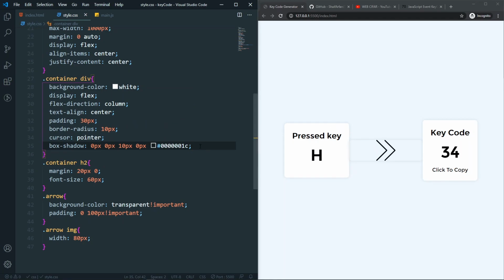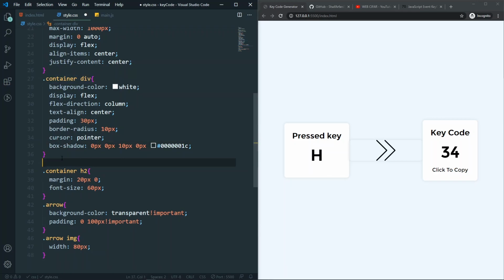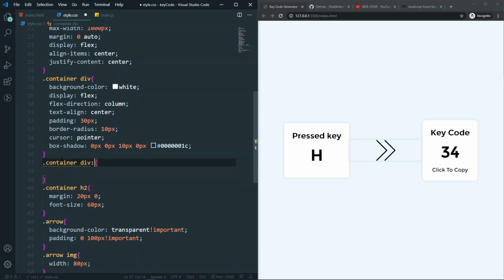So I will remove it. So also before that, let's have a hover statement for this div. So I will say that whenever I hover, I want to change this box shadow. So the box shadow that I want to have whenever I hover is this one. So I'll just paste it here. So as you can see that we have something like a box shadow change here.